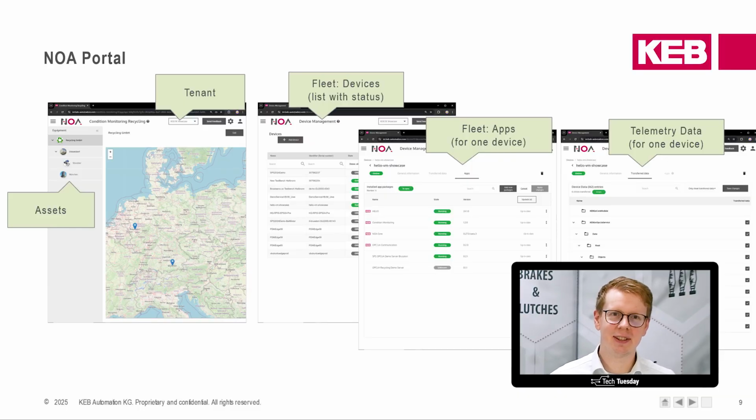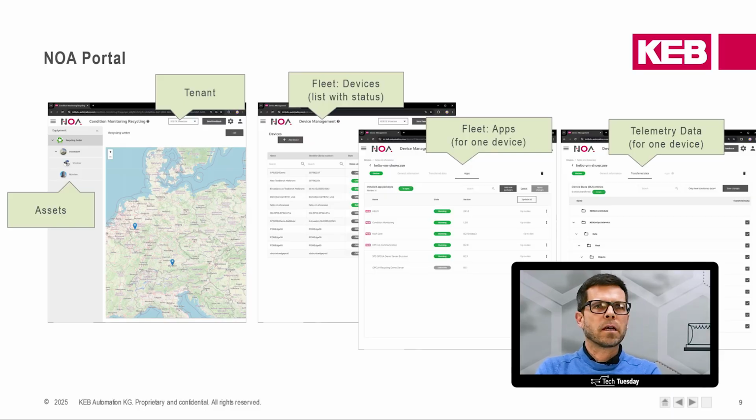So we are in the NOAA portal. Johannes already told you about that we use NOAA portal for different use cases that you are able to utilize in the cloud. And for example, we have the asset management. The first question is, what is an asset? So an asset is basically an item of value to a company. This can be a machine, this can be a factory hall, very different things, very broad spectrum. We are basically, most of the time, using it to refer to machines in production.